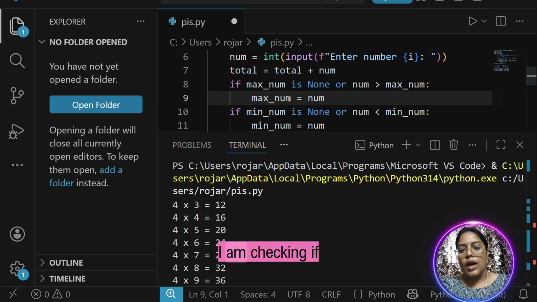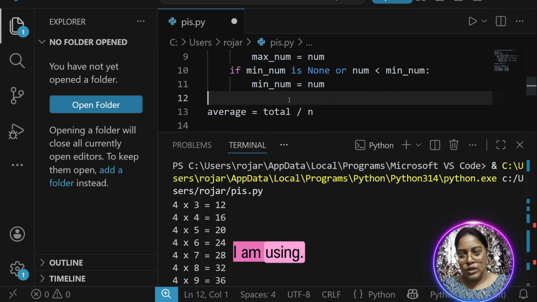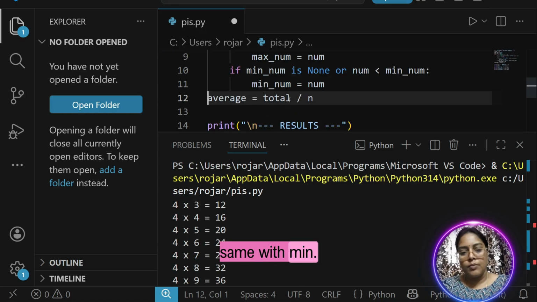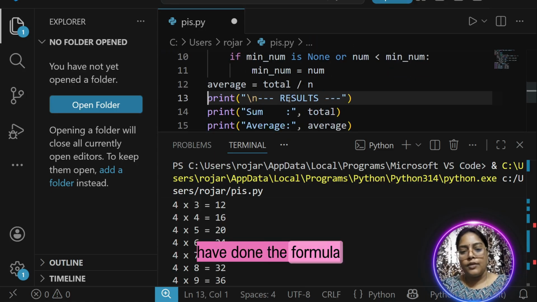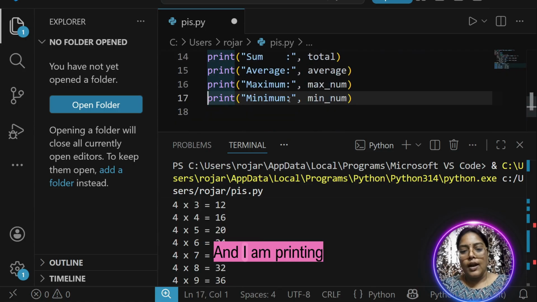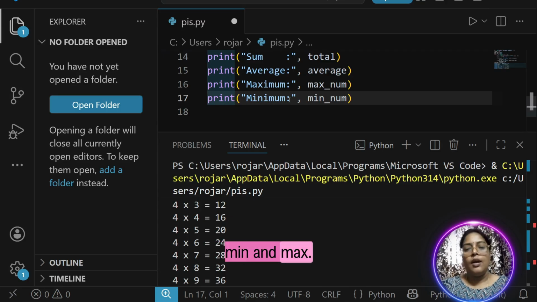Next, what I am checking is if num is None or num is greater than max, the or condition I am using. And then the same with min, and I have written the formula for the average and I am printing the result of sum, average, min and max.